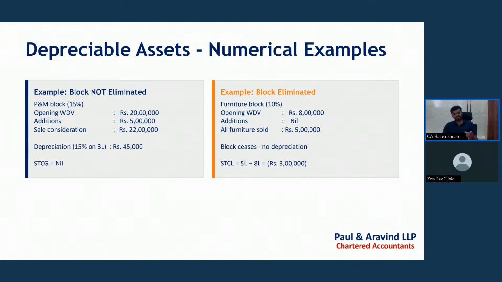In this case, short-term capital loss will be attracted. That is 3 lakh: 8 lakh opening WDV, and we have sold the entire assets for 5 lakh. Then in that case, short-term capital loss will be attracted. So there is no depreciation because there is no WDV at the end of the year. Depreciation will be calculated only if WDV exists.